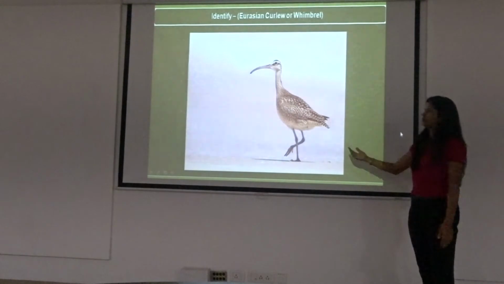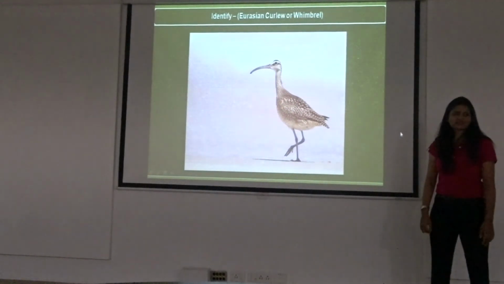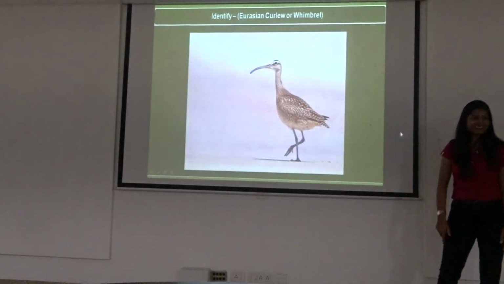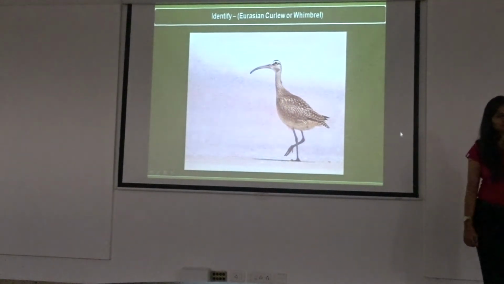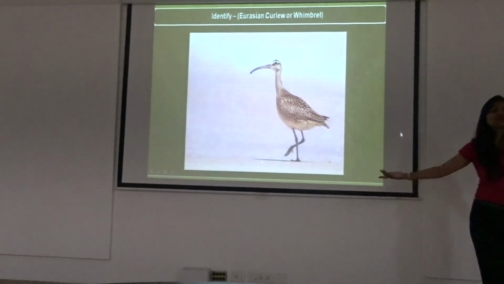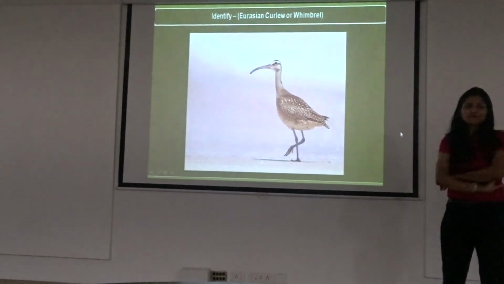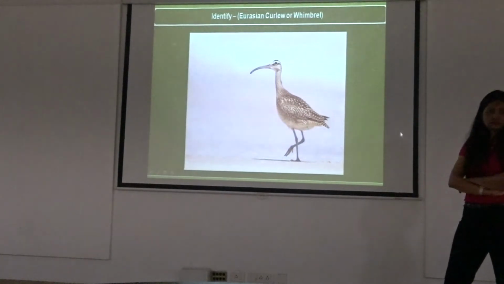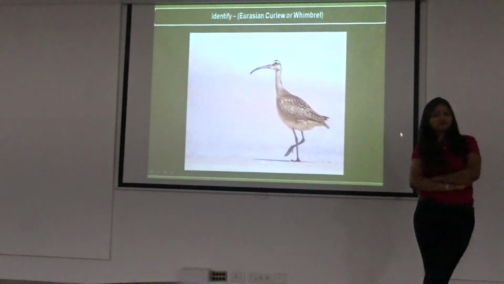That's simple. Just identify this bird. Whimbrel. Okay, why do you feel it's a whimbrel? The mother can also answer this. Because it has a short bill. Okay, but how can you compare it? There is no other bird to see, no? Is there anything else that you can see? No crown. No crown, okay. But a whimbrel has a crown, no? You're calling it a whimbrel and you're saying it has no crown.